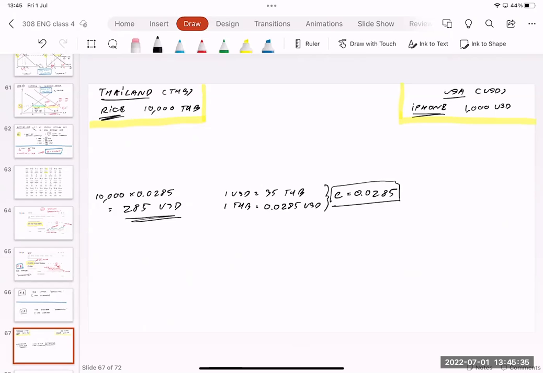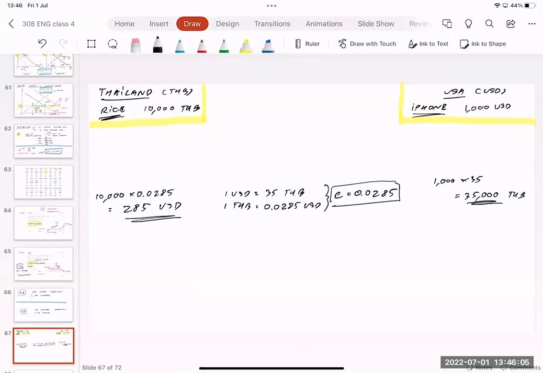How about the iPhone? The price of the iPhone in the USA is $1,000, and $1 equals 35 baht. So Thai people are going to see the iPhone as 35,000 baht. You see that? It is the price that Thai people see. $1,000 multiplied by 35 becomes 35,000 Thai baht. This is just the starting point.